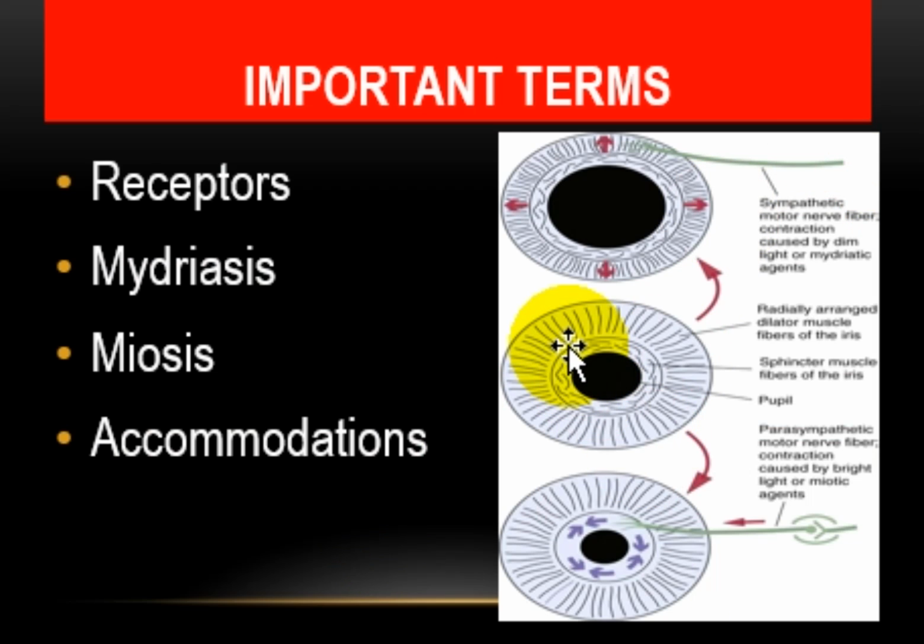So these are certain pictures which show that if the sympathetic motor nerve fiber is contracted, it is caused by dim light, and it causes mydriasis. Then there are the radially arranged dilator muscle fibers of the iris and the sphincter muscle fibers of the iris, and the pupil, whose size has now reduced. Then parasympathetic motor nerve fiber contraction is caused by bright light, and they are responsible for further miosis, where you see that it is fixed for the near region.